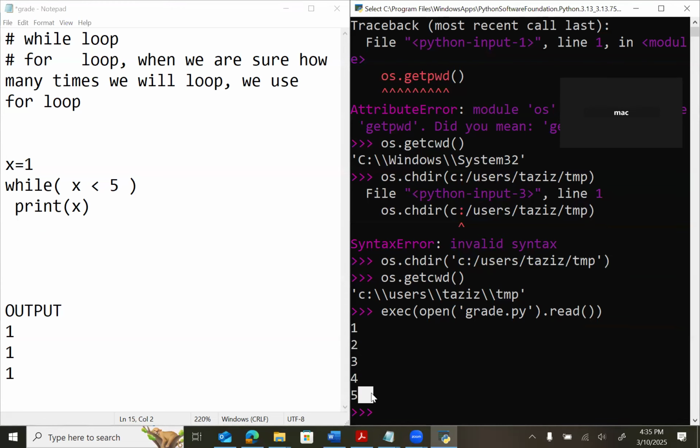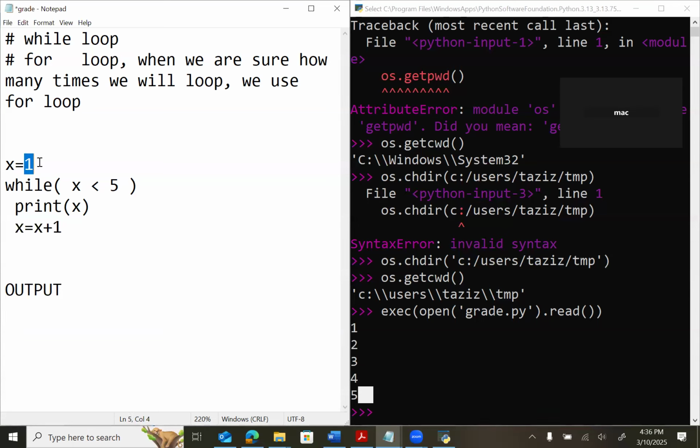What should we do? Once we print the X value 1, we should change the value of X to 2. How can we do that? We will put under the print: X equal X plus 1. Okay. Now let's go back and check the output. We'll delete this one, because it will go until infinity.